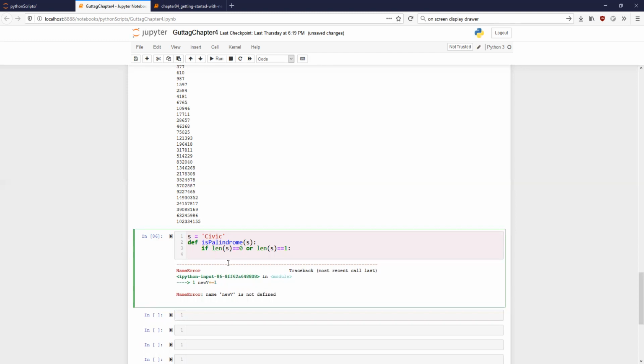What should I return? I'm checking whether it's a palindrome or not. So what kind of value should I return? It is a palindrome, but what is a reasonable value for this function? 1 or 0, or true or false? True or false. Okay, so let us use a Boolean.